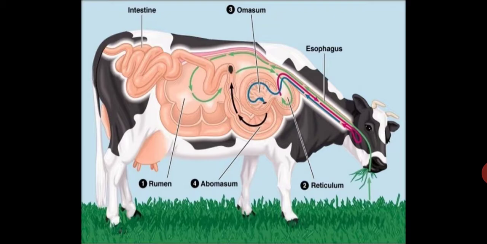The food is swallowed and goes into the first chamber called the rumen. Here it is partially digested and called cud. It then goes to the second chamber, from where it is returned to the mouth for thorough chewing. This process is called rumination. That is why these animals are called ruminants. After chewing, the food is swallowed for the second time and then digested further in the remaining chambers. It is finally sent to the small intestine where the absorption of nutrients occurs. So in this way the ruminant digests its food.